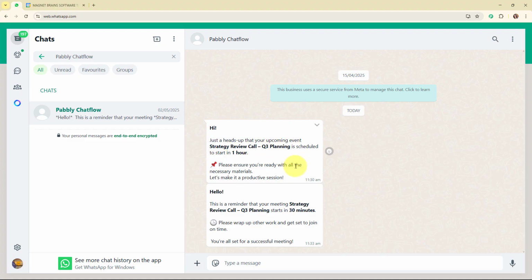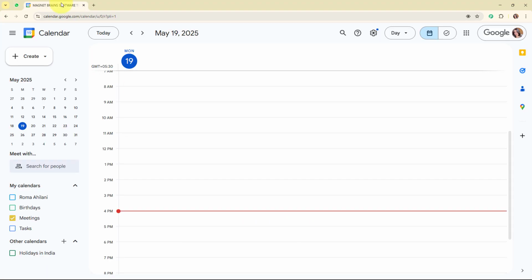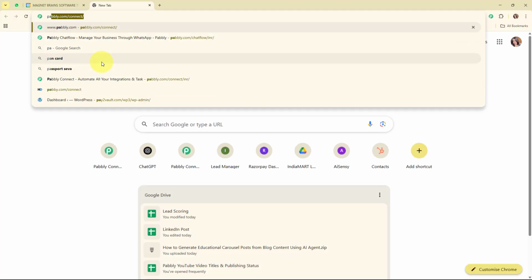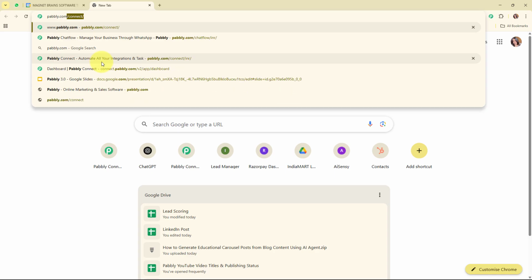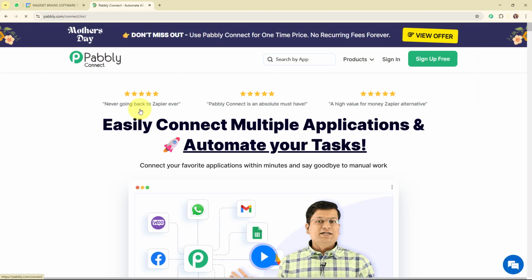Alright, so now to automate the entire process, I need to connect my Google Calendar with my WhatsApp account using an automation software named Pabbly Connect. So to access Pabbly Connect, you have to search for pabbly.com/connect in your browser, and it will take you to the homepage of Pabbly Connect.